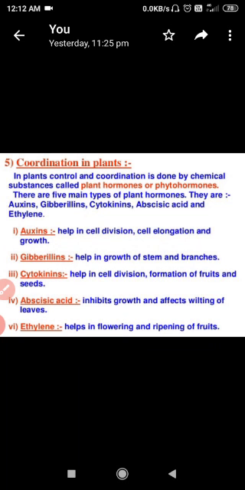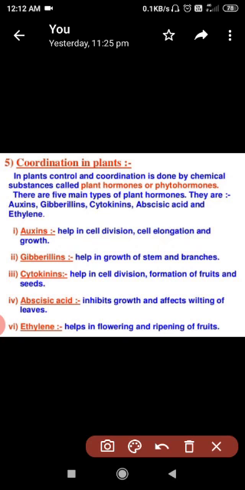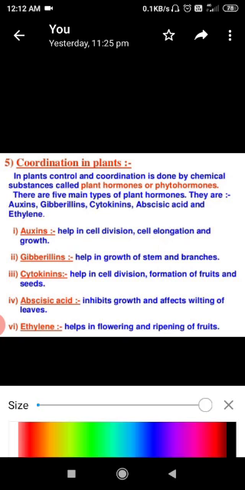There are five types of hormones generally. Auxin, as you're seeing, auxin is here. Then the second one is gibberellin. Third, cytokinin. Fourth, abscisic acid, which is also known as ABA, and ethylene. So in this way there are five hormones. Let's start with the auxin.